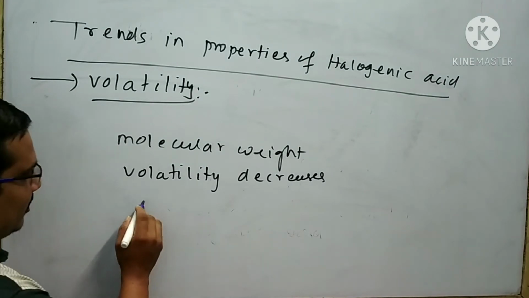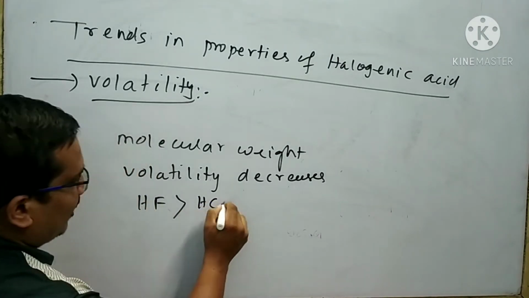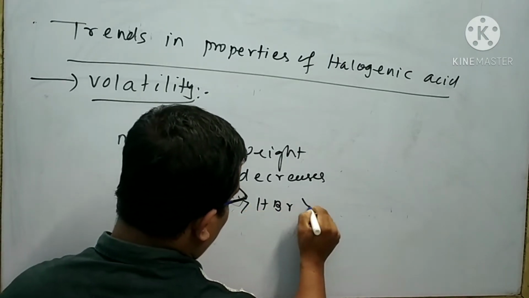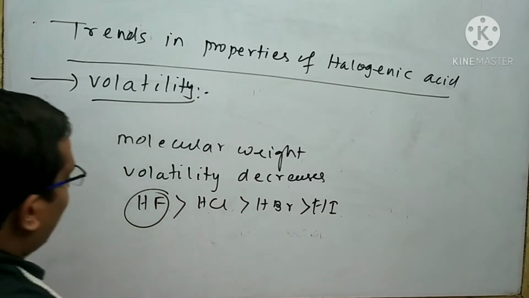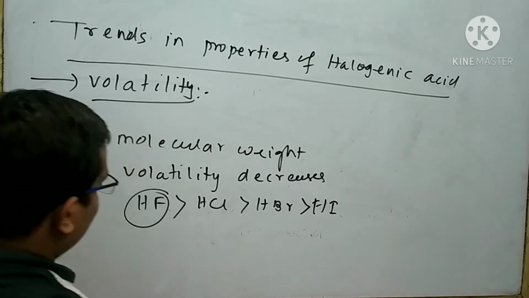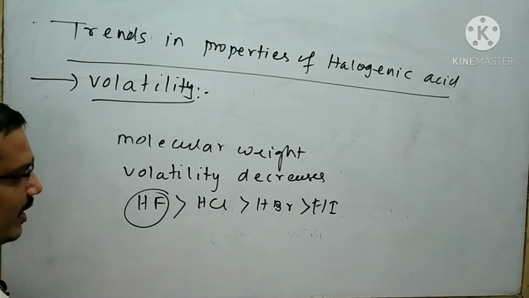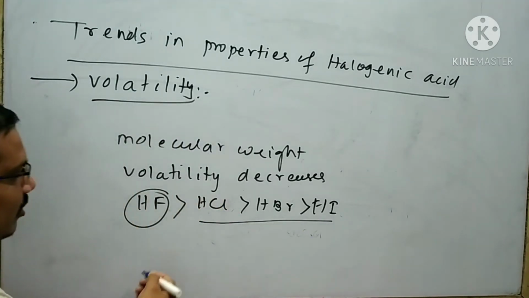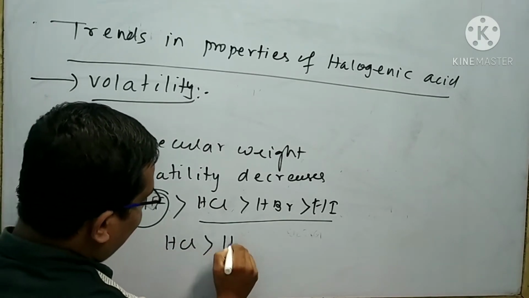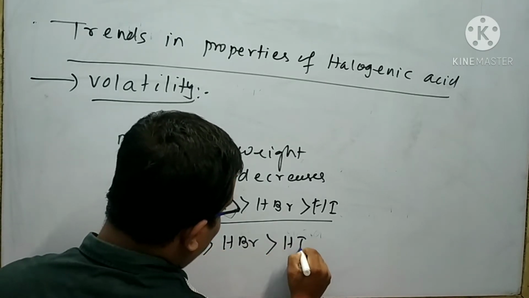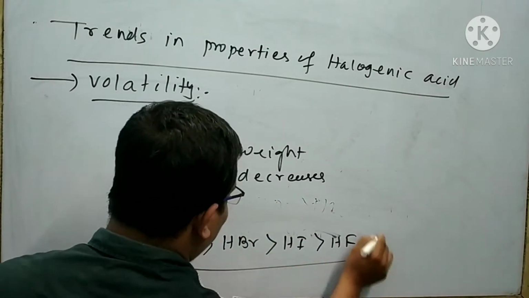So according to this concept, actually HF should have more volatility than HCl, then HBr, then HI. But in case of HF, the hydrogen bond is possible. So in case of HF, the intermolecular force of attraction is more as compared to the other three. So we can write the original order, that is HCl greater than HBr greater than HI greater than HF. This is the order of volatility.